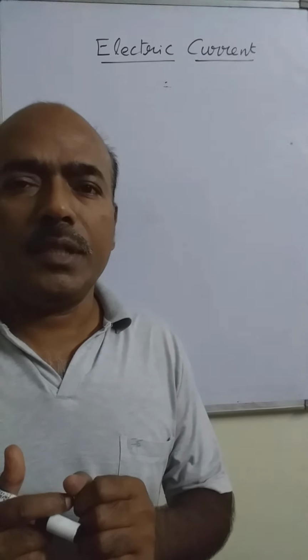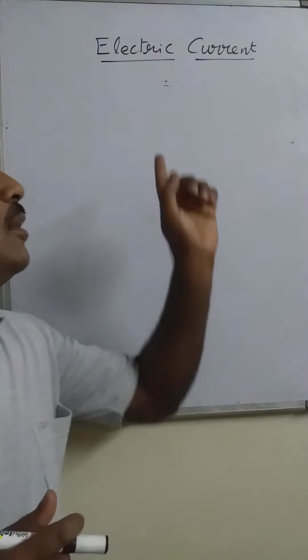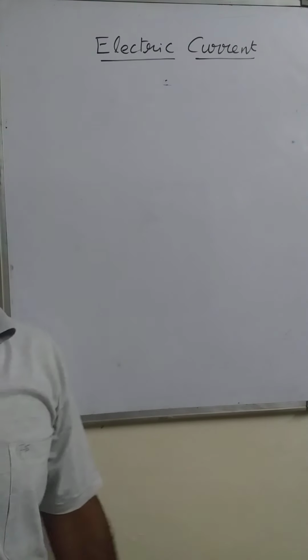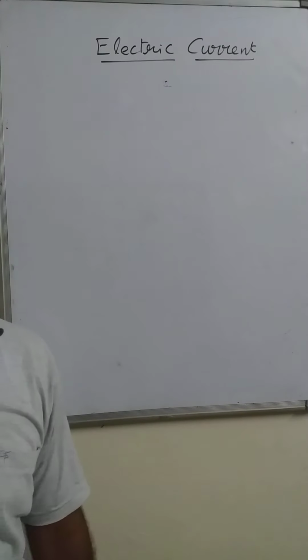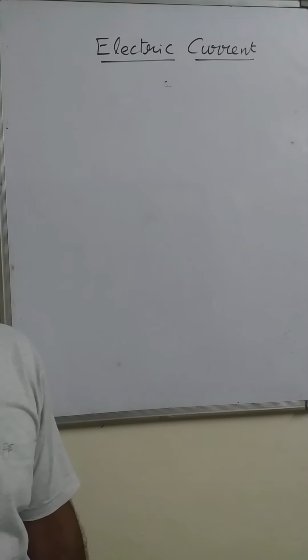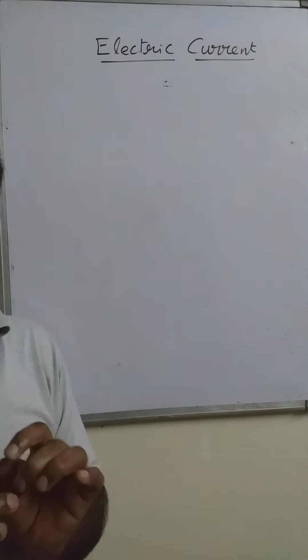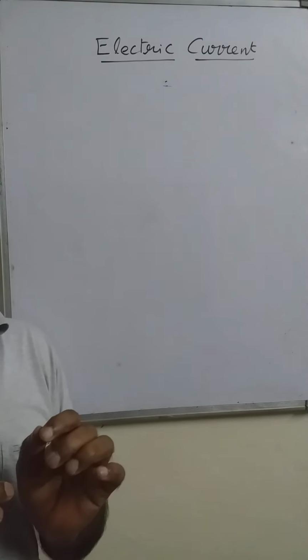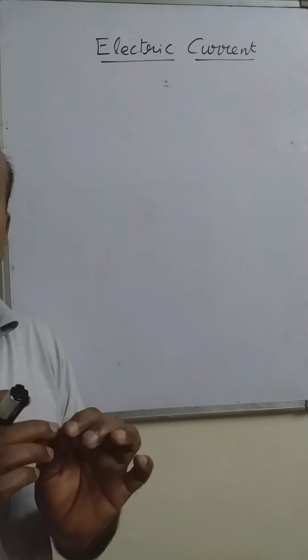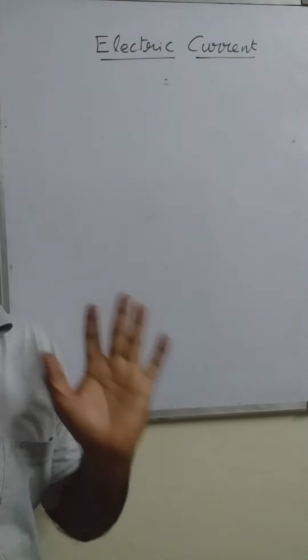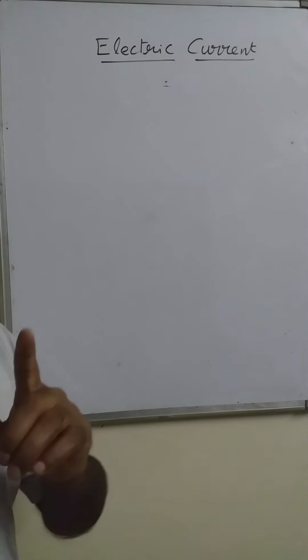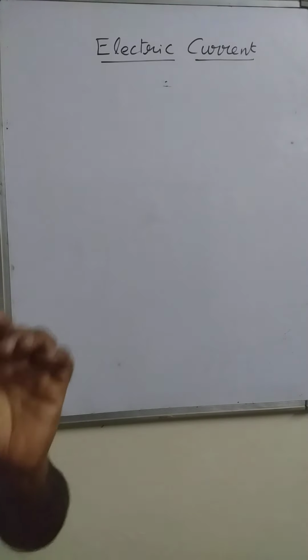In this concept, we get the term electric current. So, what actually is electric current? It is easily defined. The amount of charges flowing through a conductor per unit time. Means we need the conductor.